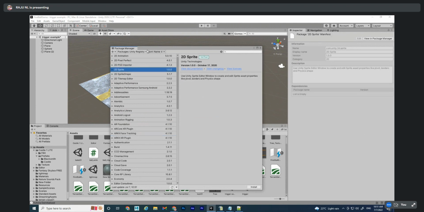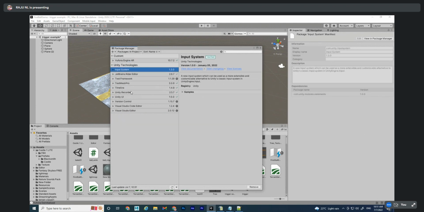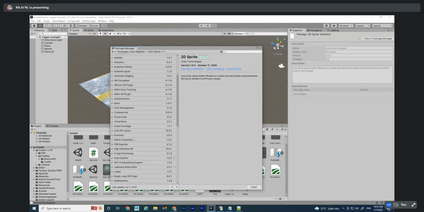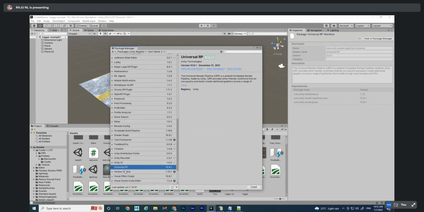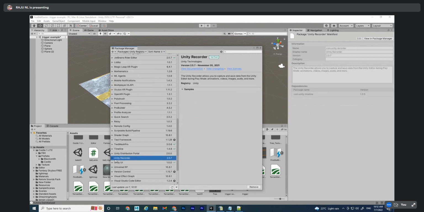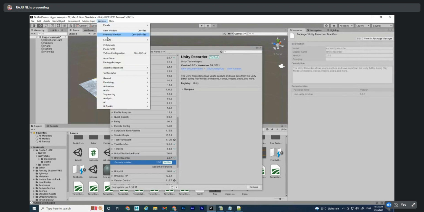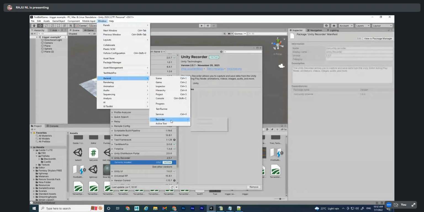Where is this registry? Now in project options, in registry. Yeah, Unity Recorder. Install Unity Recorder. Then Window, General, Recorder, and this one.